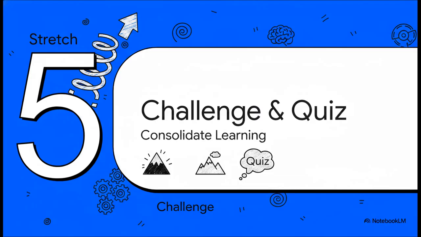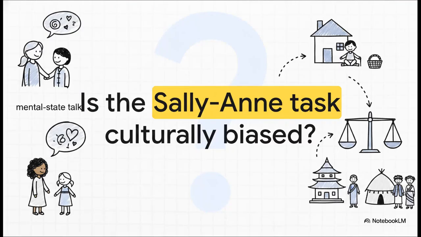Section 5, Stretch, Challenge, and Quiz. Time to really consolidate everything you've learned today. I want to leave you with a high-level conceptual prompt to really chew on outside of the session. How might cultural variations in mental state talk, meaning how much parents discuss feelings and thoughts with their children in different cultures, influence both the development and the assessment of theory of mind? Could it be that the Sally-Anne task is actually culturally biased? Have a deep think about that for our next lesson.